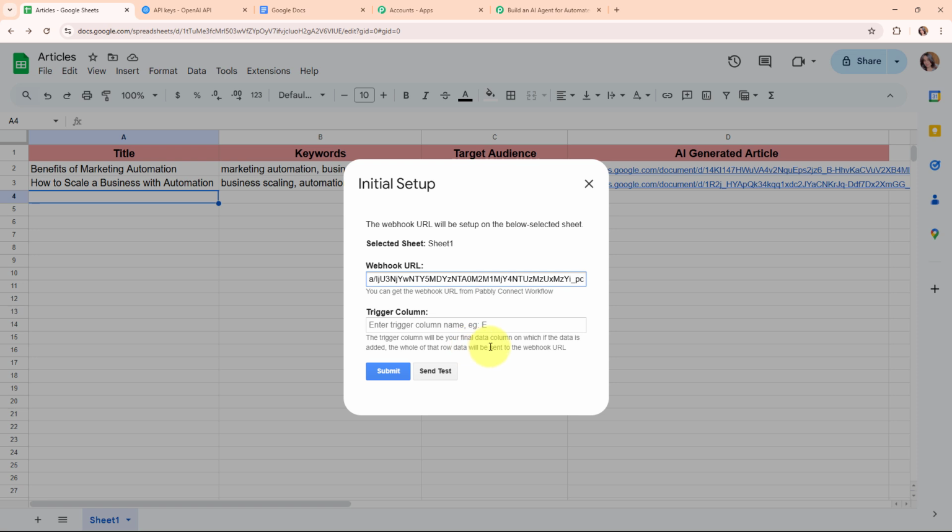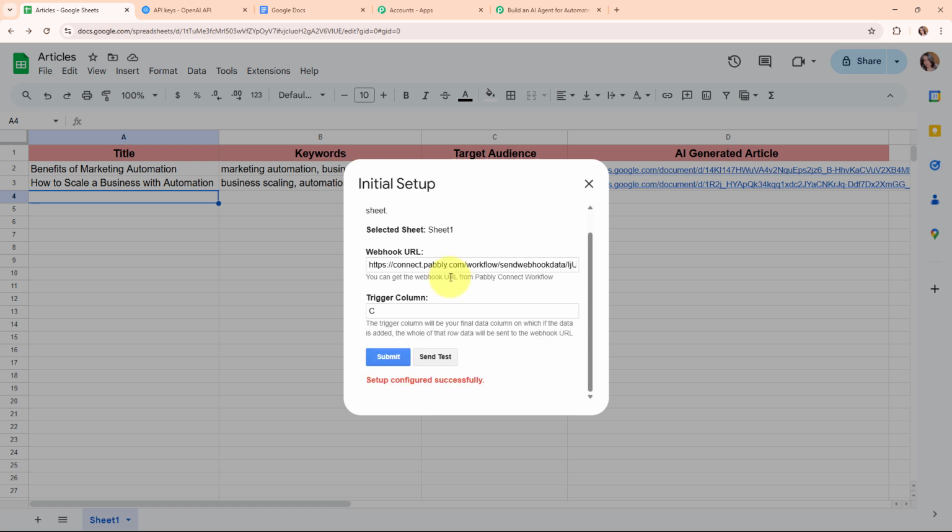So it says the trigger column will be a final data column on which if the data is added, the whole of that row data will be sent to the webhook URL. So here I want to receive title, keywords and target audience in my Pabbly's workflow so that I can add it in the prompt of my OpenAI to generate the article. So for that, I'm going to select my trigger column as C, and then I'm going to click on this submit. And here you can see it says setup configured successfully.